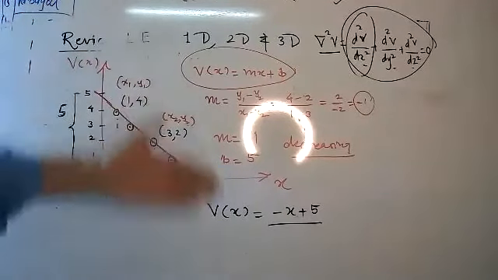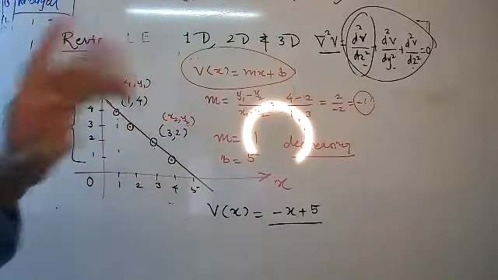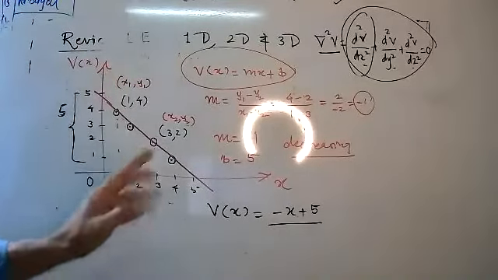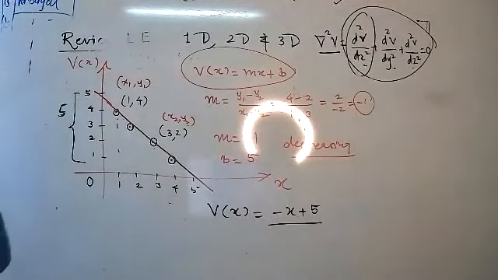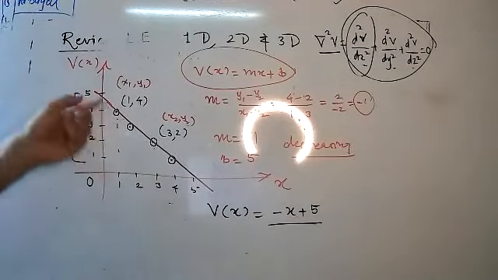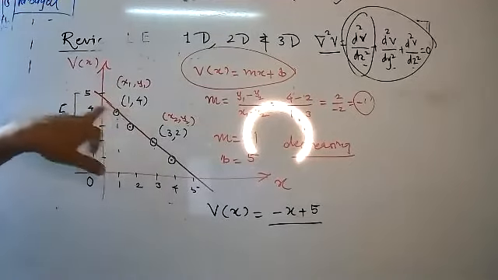You can take any graph, but always take which type of graph? Straight line. Don't take any curve, because v of x equal to mx plus b is the general solution of Laplace equation in one dimension case. Understood, up to the syllabus?